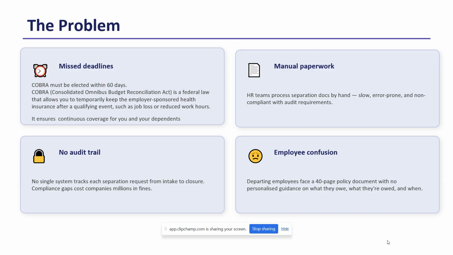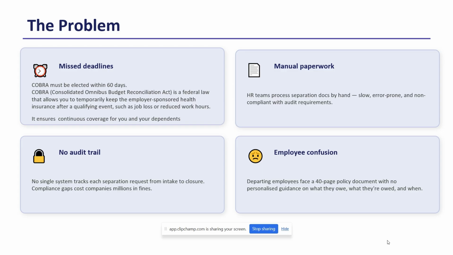So the problem statement here: the employees who are eligible for the post-separation benefits often face these challenges, like missing deadlines. The COBRA must be elected within 60 days. COBRA is a federal law, Consolidated Omnibus Budget Reconciliation Act, that allows you to temporarily keep the employer sponsored health insurance after a qualifying event such as job loss or reduced work hours. So it ensures continuous coverage for you and your dependents, that is the employee and the employee's dependents.